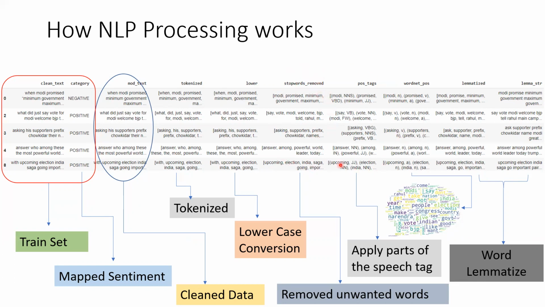Then we assign a tag to every word: Mr. Modi is a noun, promise is a verb, and minimum is related to an adjective. We need the adjectives to extract the sentiment from the sentence.